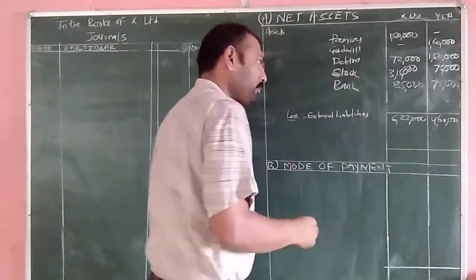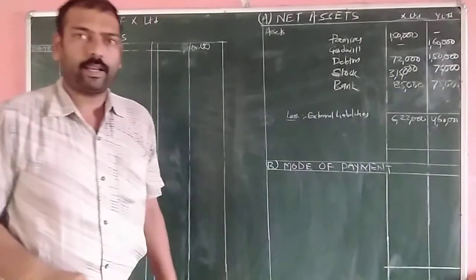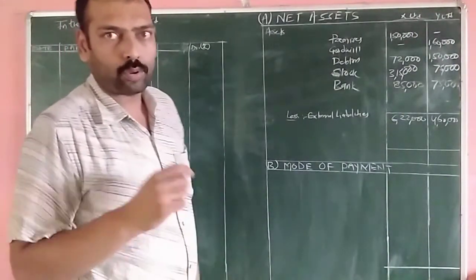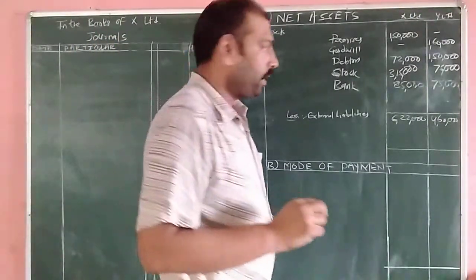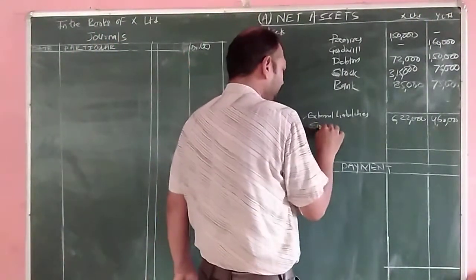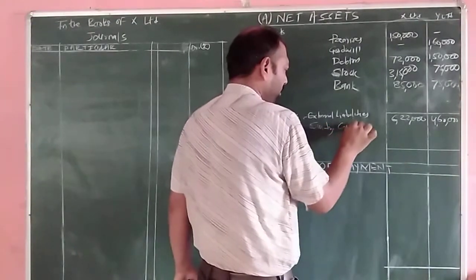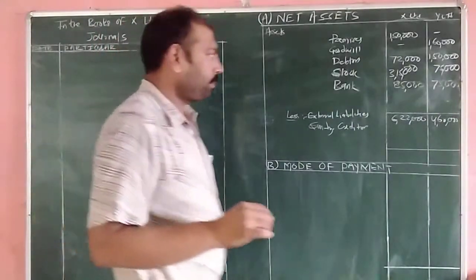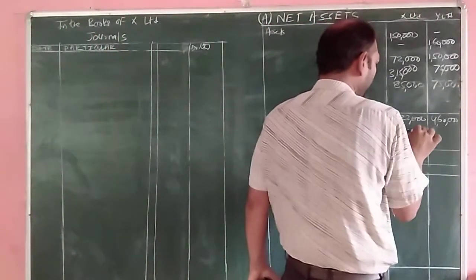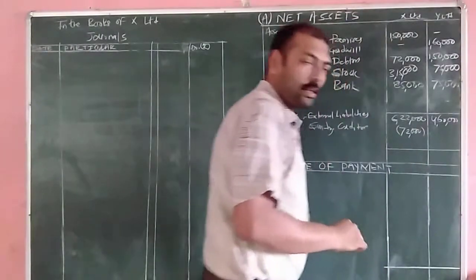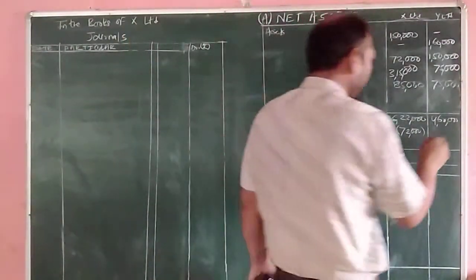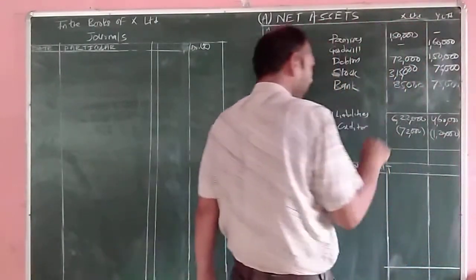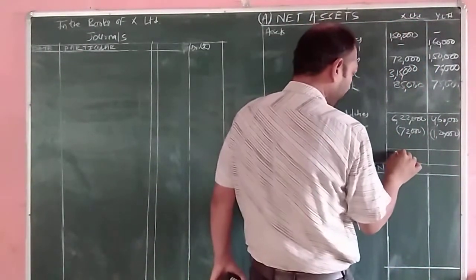Then we'll deduct the amount of external liabilities that is taken over by the transferee company, that is XY Limited. Only one external liability appears in the books of both the parties, that is sundry creditors, and nothing has been mentioned, which means it has been taken over by the transferee company at book value. The creditors appearing are 72,000 in the books of X Limited, and in the books of Y Limited it is 1,20,000. So the amount of net asset is equal to how much?